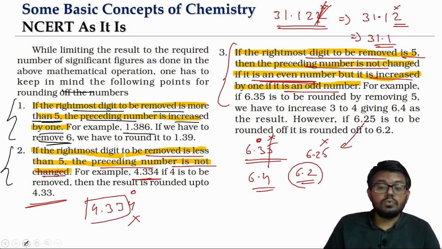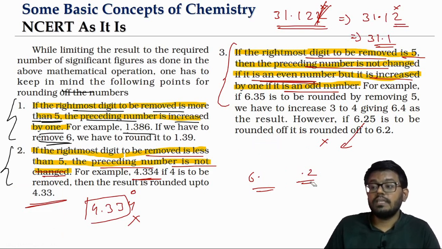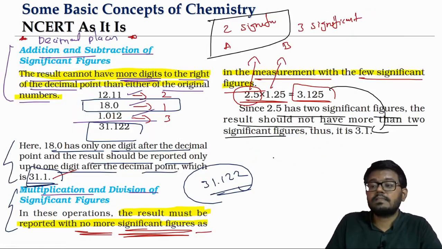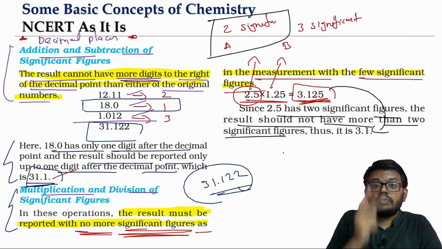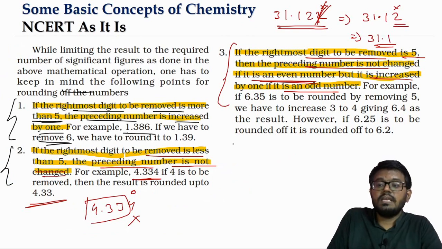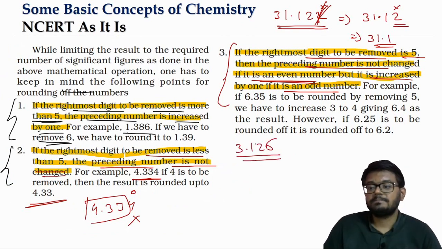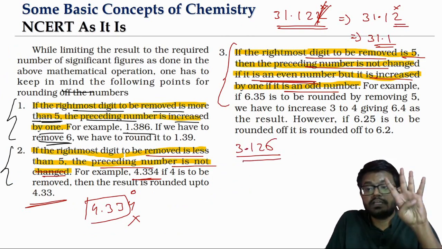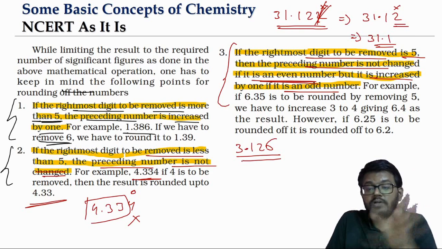Now using this rule, I will show you how we will round off the multiplication. Remember in the multiplication, in the previous case, the answer we got was 3.125. We had to round it off to 2 significant figures, right? So 3.125, we have to round it off to 2 significant figures. As you can see, it is having how many significant figures? 4 are there. All are non-zero digits, all are significant.